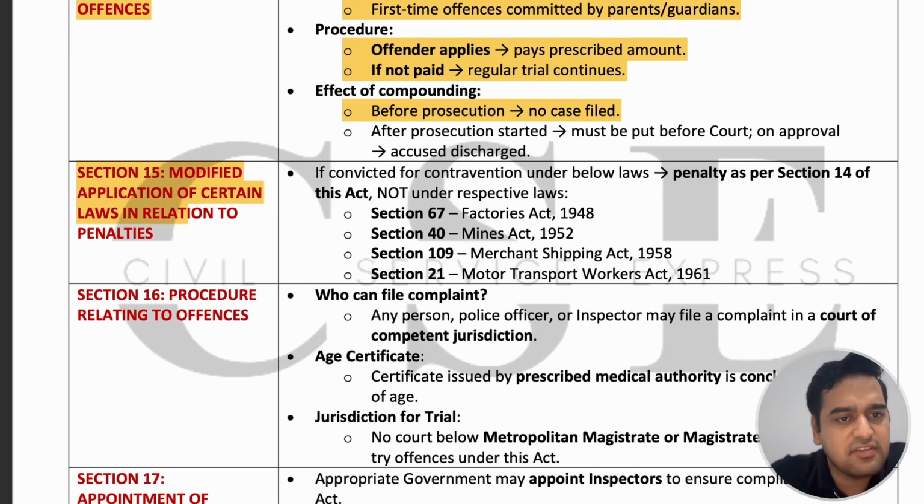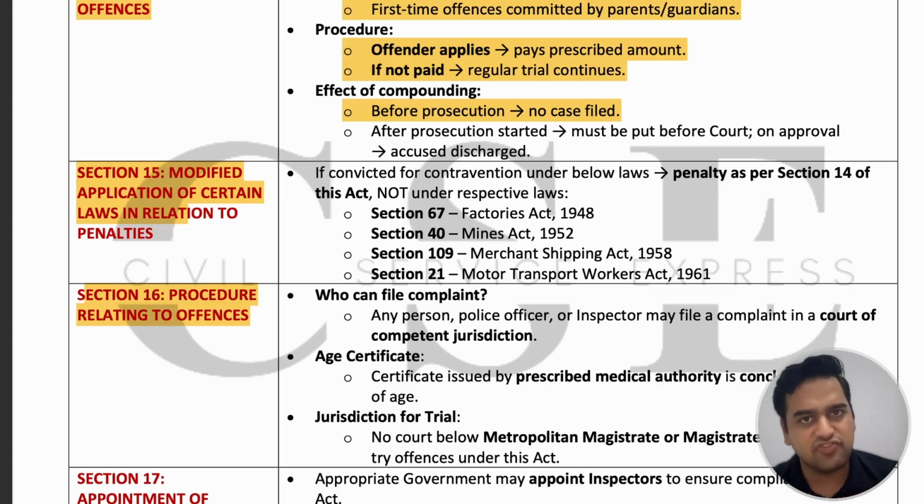Next is Section 16, procedures relating to offences. This is important. If some offence has been committed, if someone has employed any child or any adolescent in any hazardous process or occupation, then who is allowed to file a complaint on their behalf? Any individual. That means there is no bar. Any individual, whether they have any locus standi or not, is allowed to file.